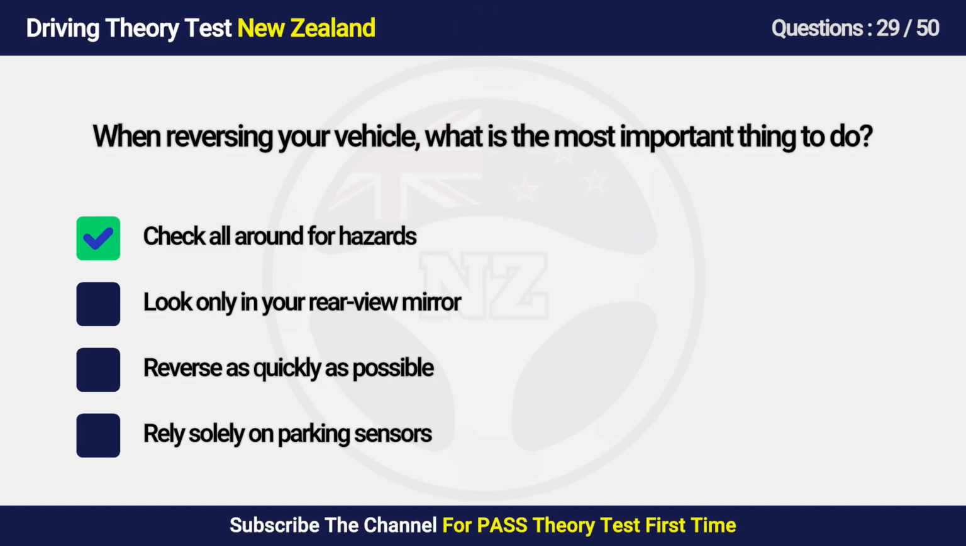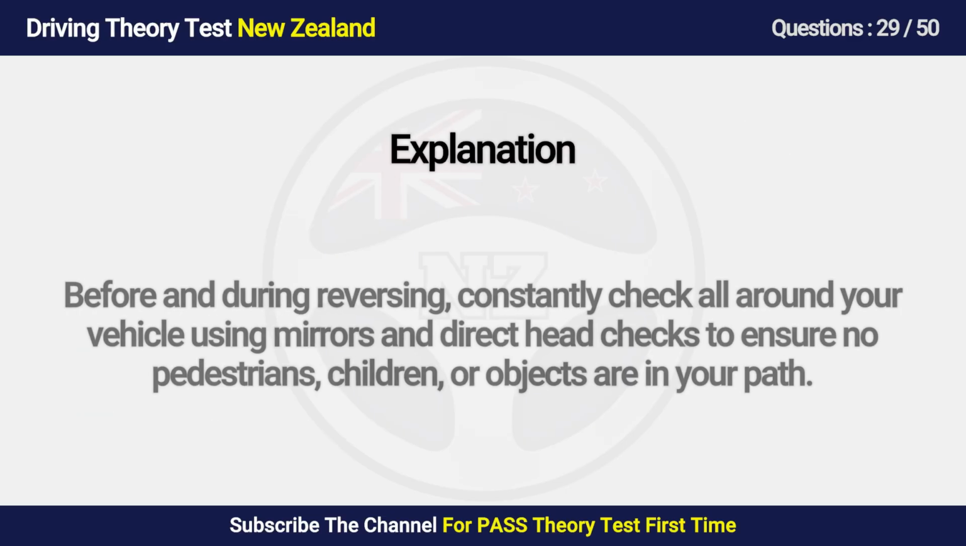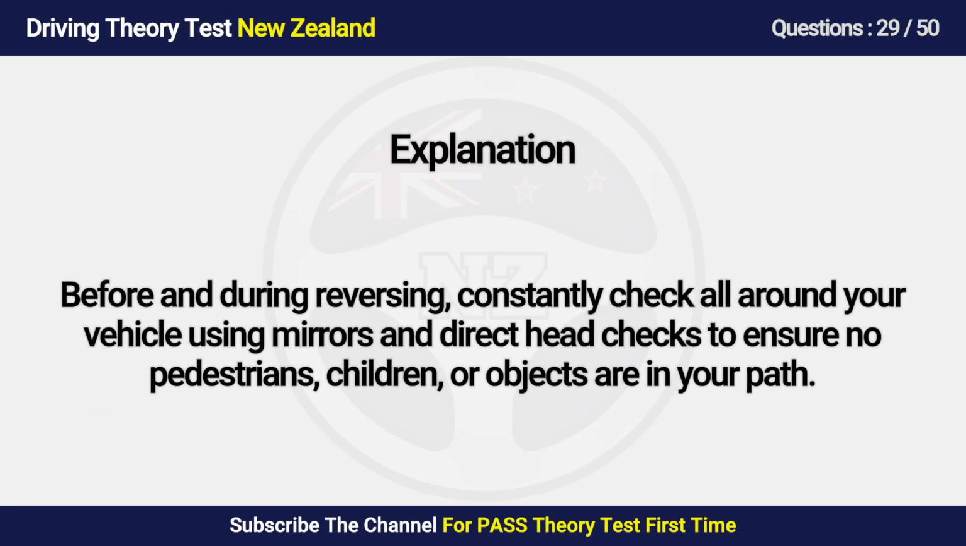Answers is A. Check all around for hazards. Before and during reversing, constantly check all around your vehicle using mirrors and direct head checks to ensure no pedestrians, children, or objects are in your path.